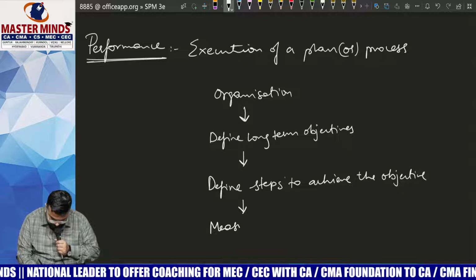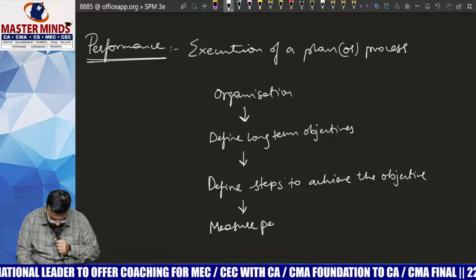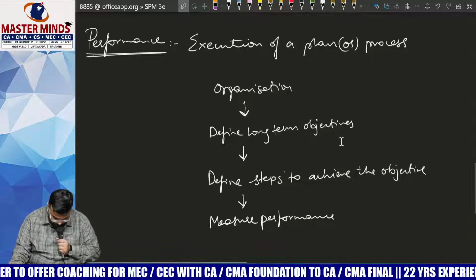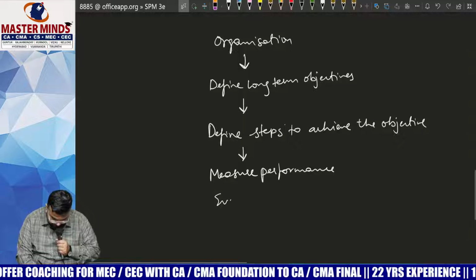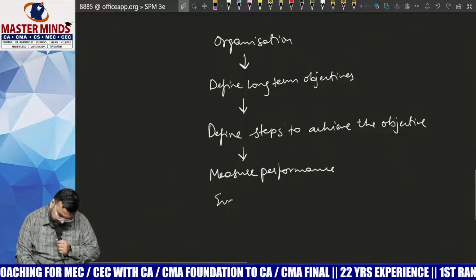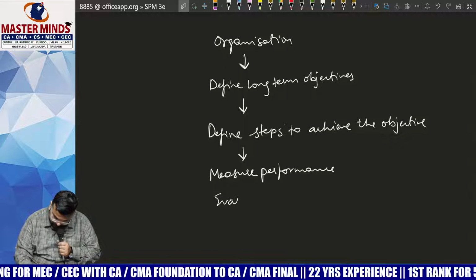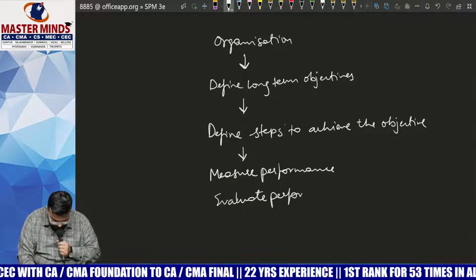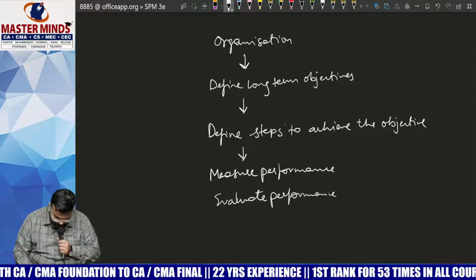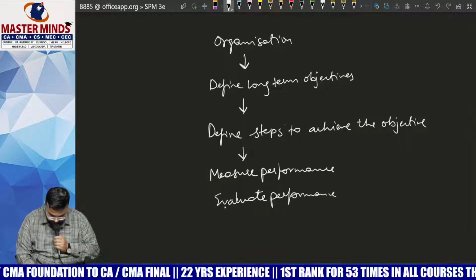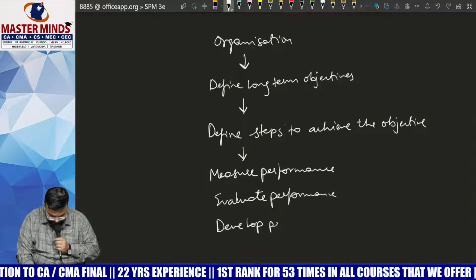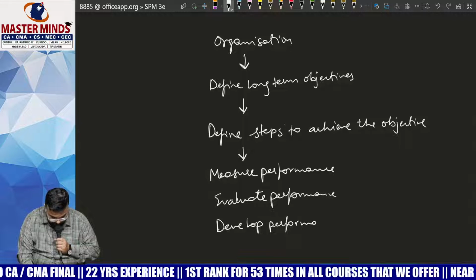Measure performance. Evaluate performance and develop performance.